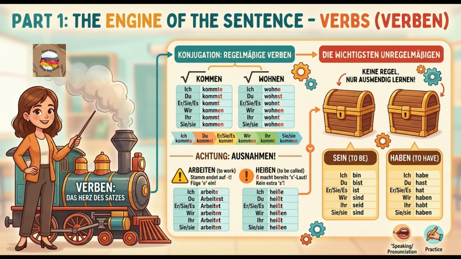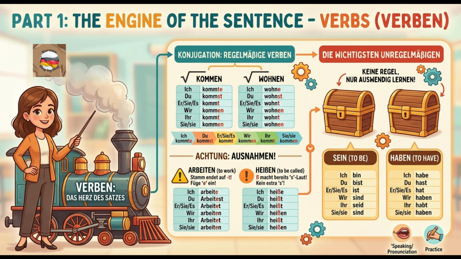Let's start with the most important part of any sentence, the verb. In German, verbs change their endings depending on who is doing the action. We call this conjugation. Look at the regular verbs first, like kommen, to come, and wohnen, to live. Notice the pattern? We take the stem of the verb and add our endings: e for ich, st for du, t for er/sie/es, en for wir and sie/Sie, and t for ihr.